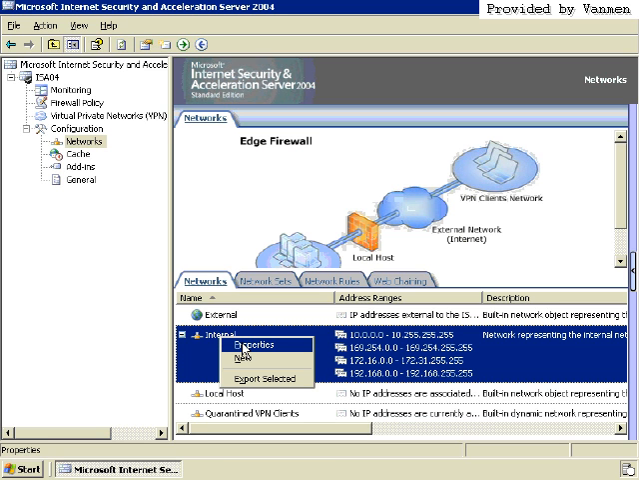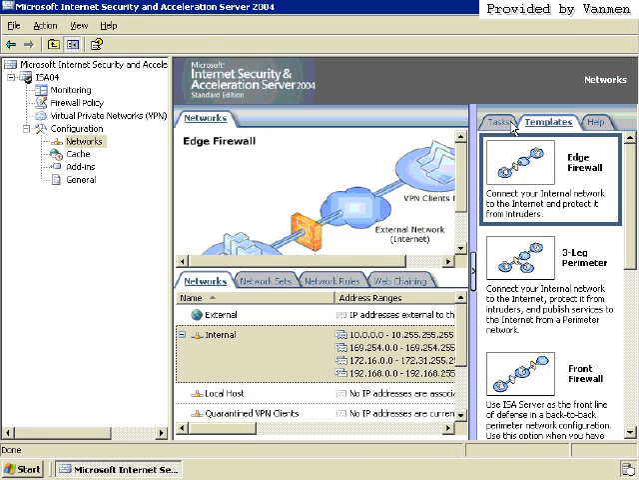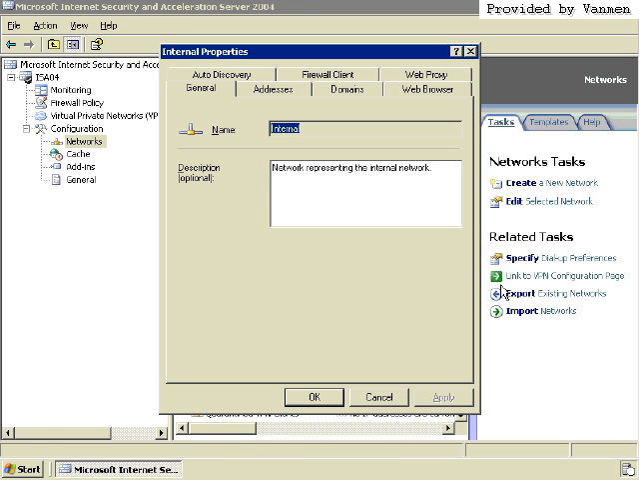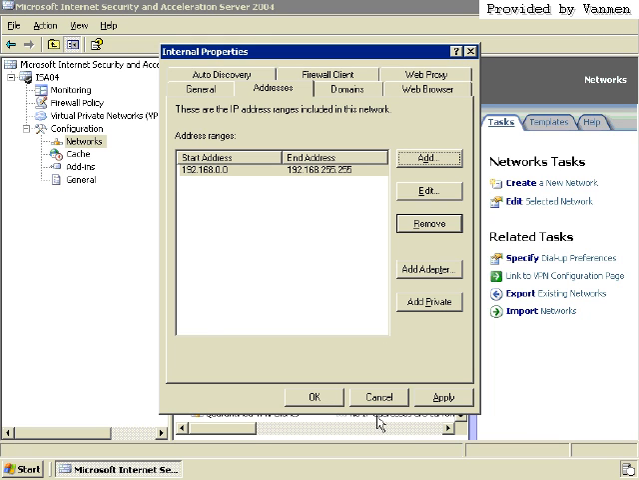So I'm going to right click on it, choose the properties, and also we have our little bar over here. And I can click on the tasks and I can modify one of the individual settings that way. But I'll click on Edit Selected Networks. But what I want to do is modify the addresses to be more accurate for my internal network. So I'm going to say the only addresses available on the inside are 192.168.0.0 through 192.168.5.5. And when I say 192.168.5.5, I really mean 192.168.255.255.